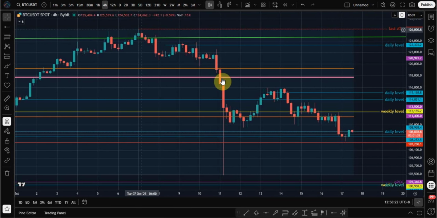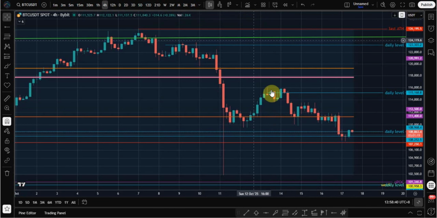The Bybit levels chart shows us the daily and weekly levels I spoke about in the last video were taken out, which is where I said we would see a drop if this happened. I will now remove these levels that have been taken out. The value area low is resistance now, and the lower daily level I spoke about has been taken out also. If we lose these last levels, we know the next support is down here.